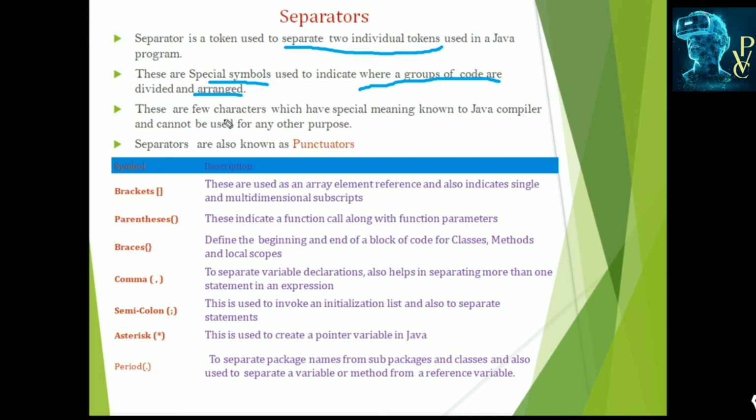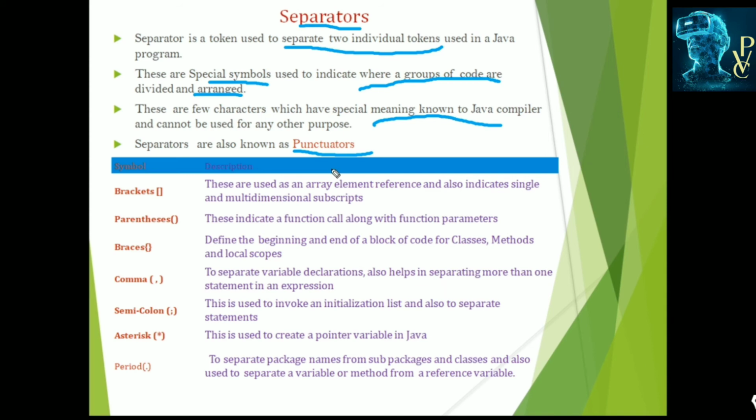And these are a few characters which have some special meaning, which are known to the Java compiler and cannot be used for any other purposes than those they are defined for. Okay, the separators are also known as punctuators. These are used for punctuation purposes. So we call these separators punctuators or special symbols.